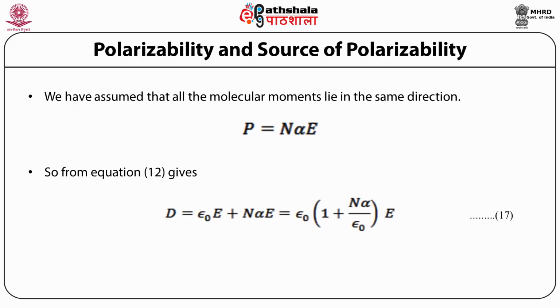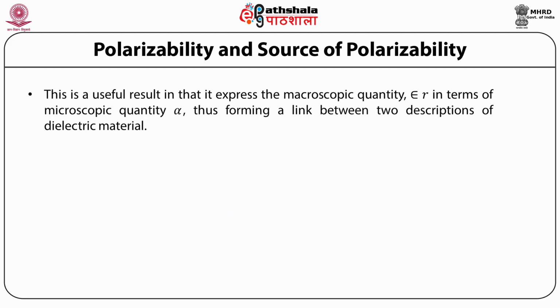So from the above equation we can write capital D is equal to epsilon 0 E plus N alpha into E, which is equal to epsilon 0 into the whole of 1 plus N alpha by epsilon 0, into E. Comparing this result, we find that epsilon r is equal to 1 plus capital N into alpha by epsilon 0, giving the dielectric constant in terms of polarizability. This is a useful result in that it expresses the macroscopic quantity epsilon r in terms of the microscopic quantity alpha, thus forming a link between two descriptions of dielectric material.